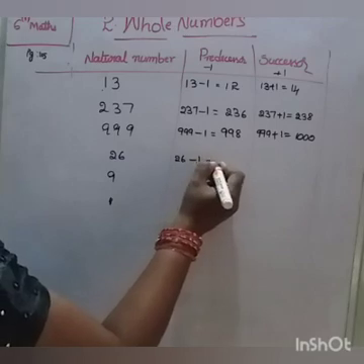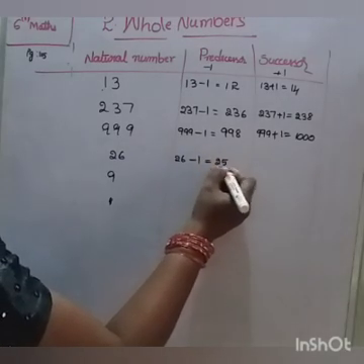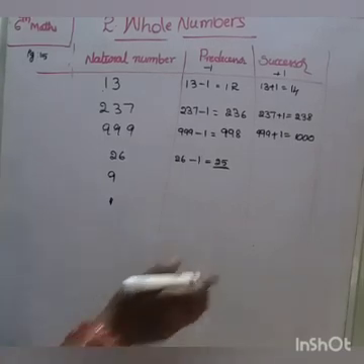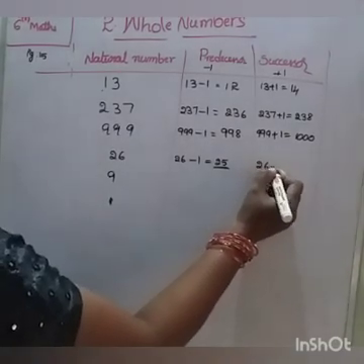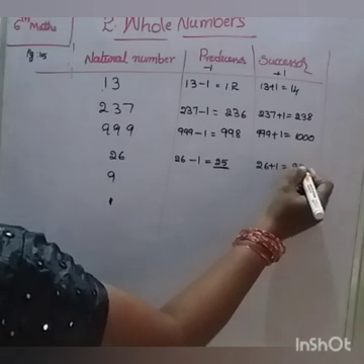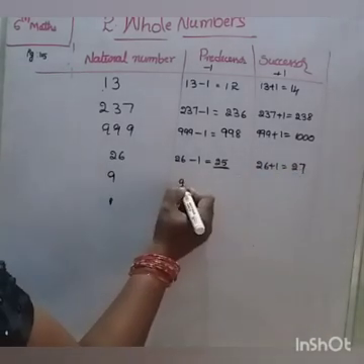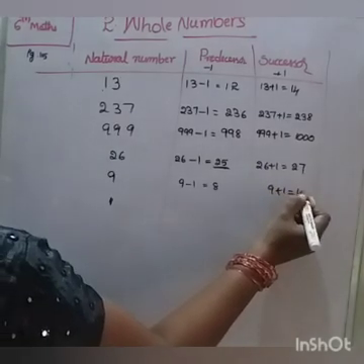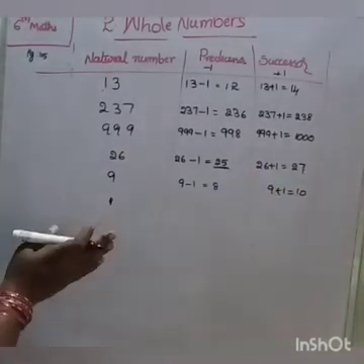Next, 26. 26 minus 1 equal to 25. The number before is only the predecessor. The next number is only the successor. 26 plus 1 equal to 27. 9 minus 1 equal to 8. 9 plus 1 equal to 10. This is how we have to find the successor and predecessor.